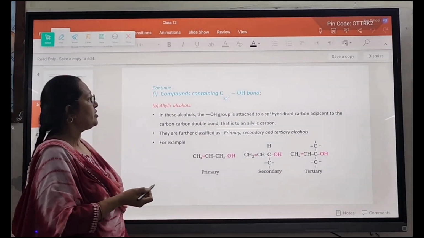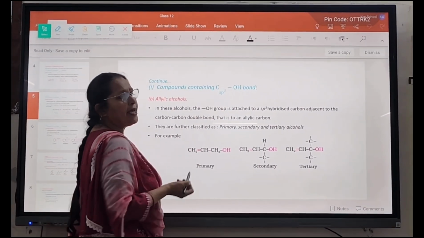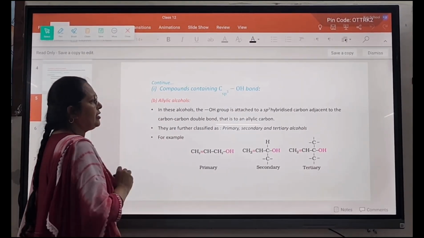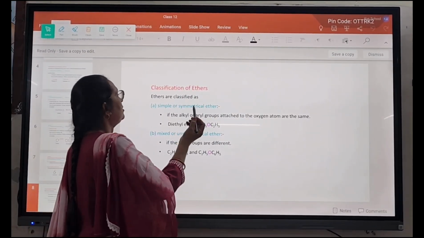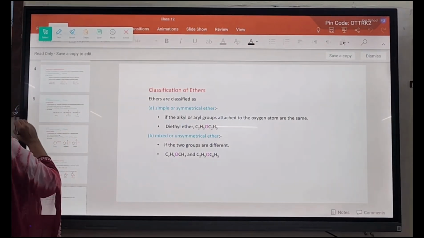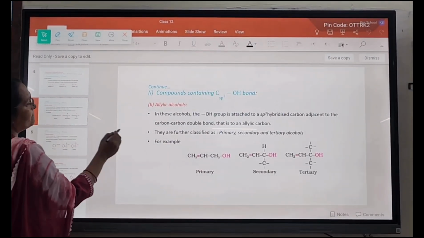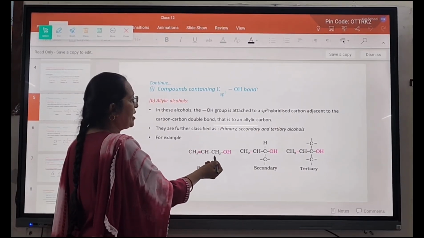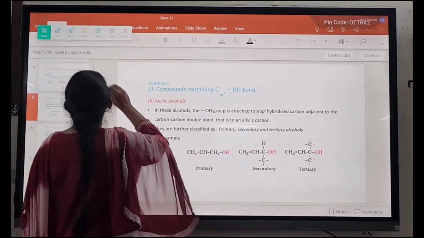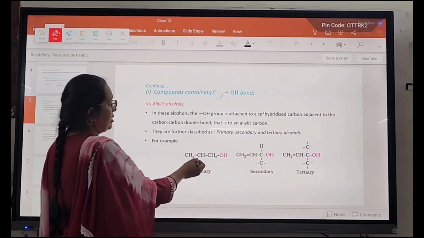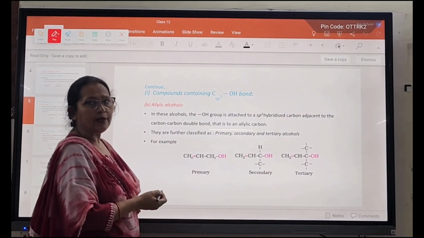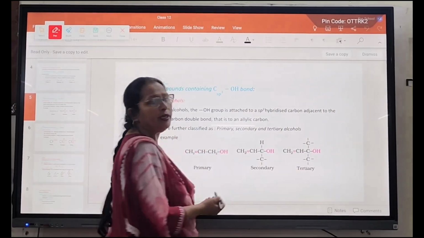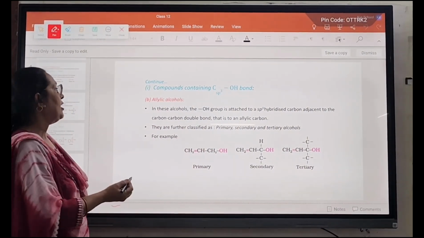The second classification, with sp3 hybridized carbon attached to the OH group, is allylic. In this kind of alcohol, the OH group is attached to the sp3 hybridized carbon next to, adjacent to, a carbon-carbon double bond. It may be primary, secondary and tertiary depending upon the presence of alkyl groups.